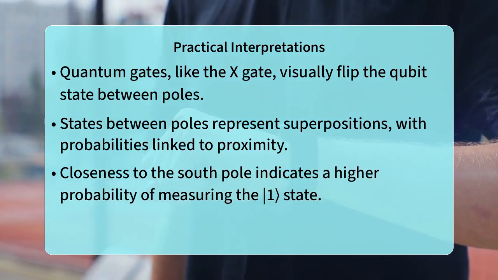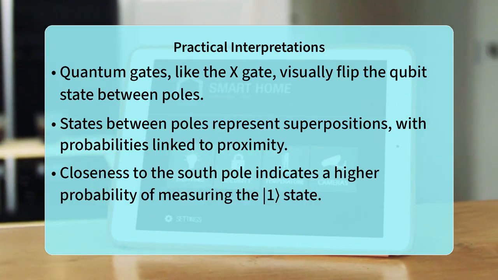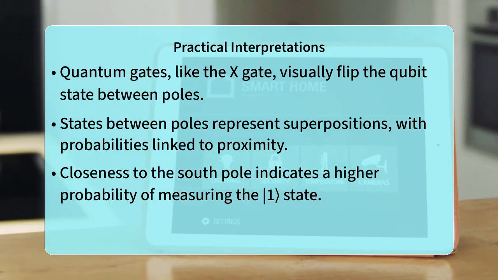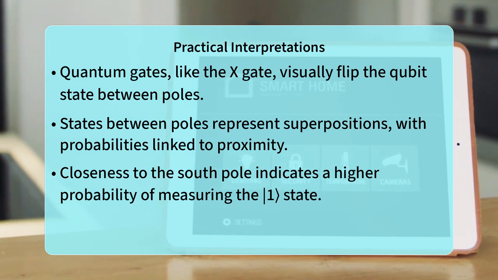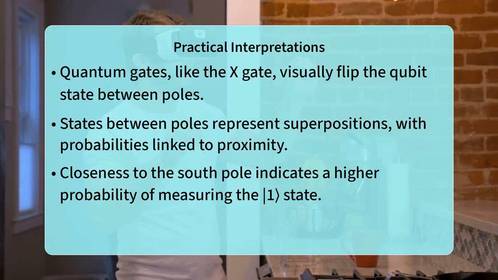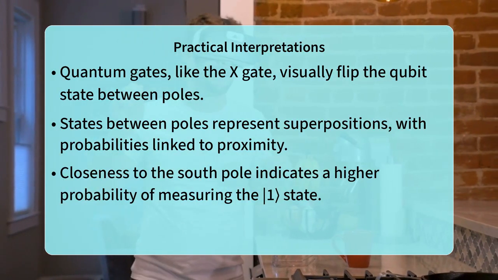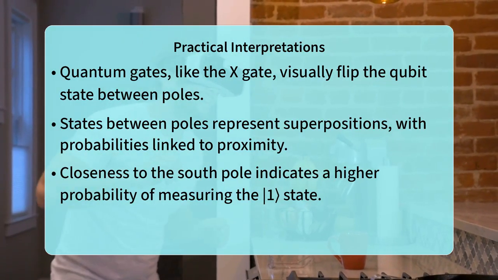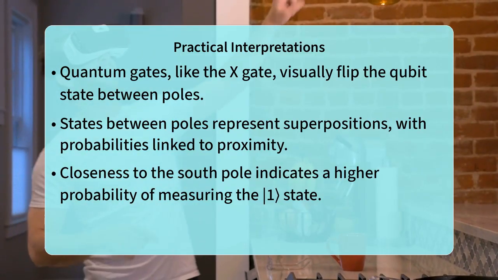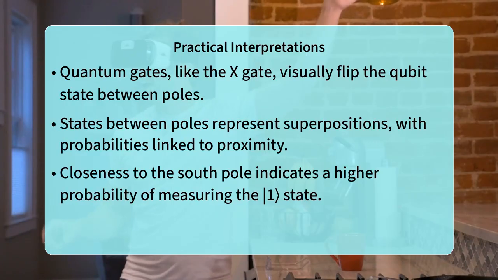Visualizing one at the south pole is incredibly useful for grasping how quantum operations affect a qubit. For instance, applying an X gate, often called a quantum NOT gate, physically flips the qubit state from the north pole to the south pole, and vice versa. It also helps us interpret measurements. If a qubit state is closer to the south pole, it means there is a higher probability of measuring it in the one state.